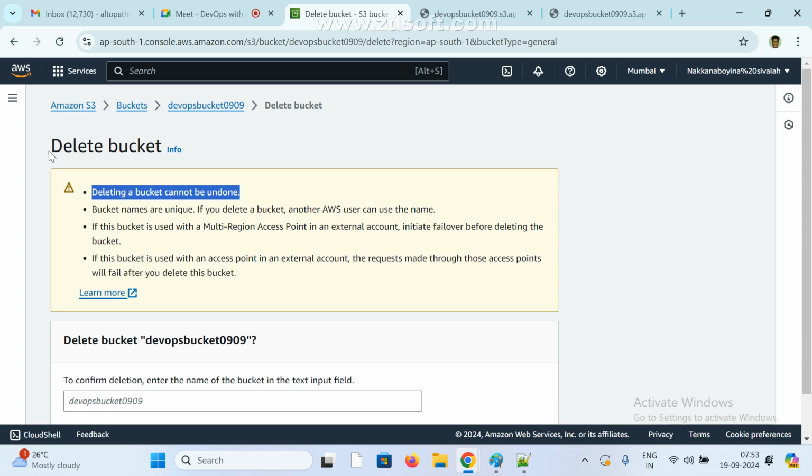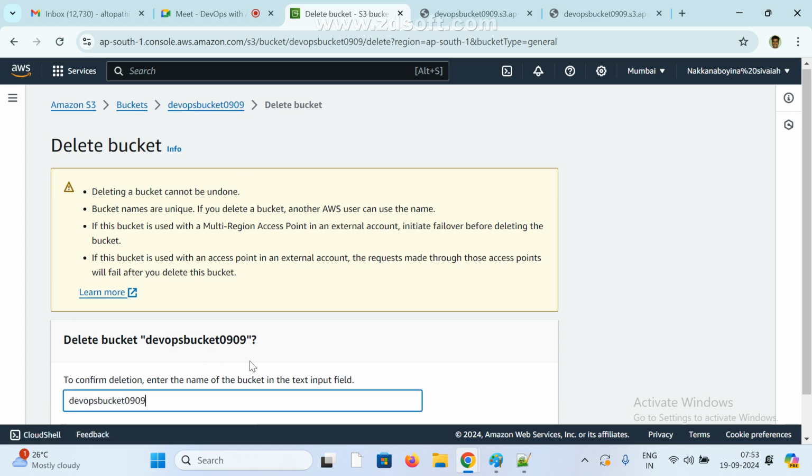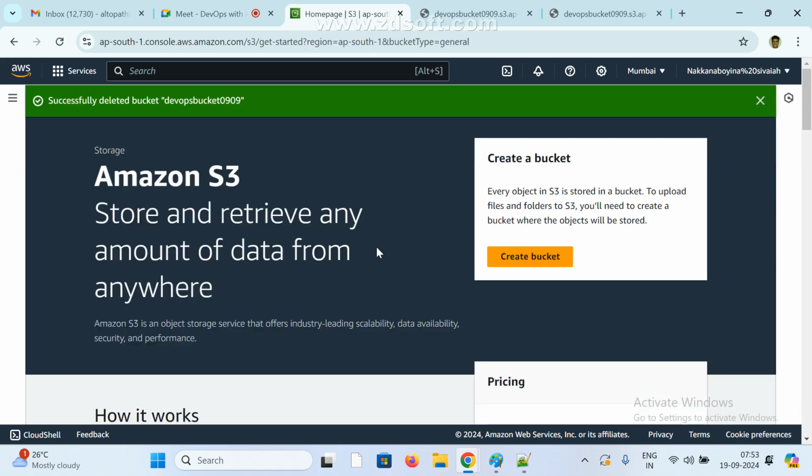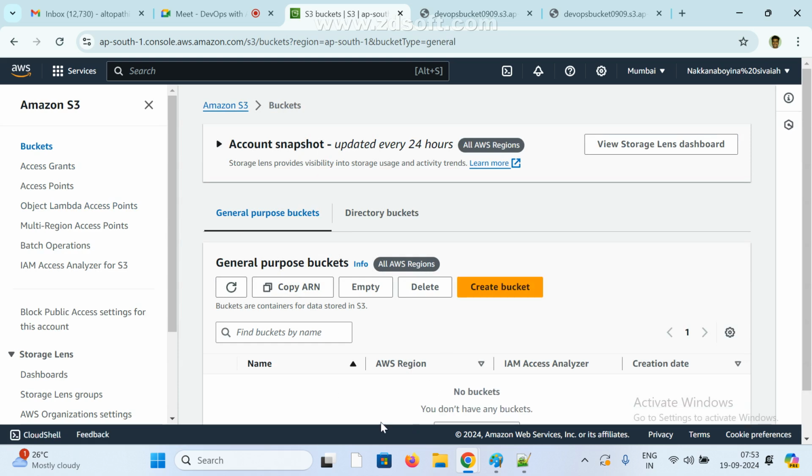Okay, now type the bucket name. What is the bucket name? My bucket name is this one, right? Copy this and just paste it. Now just delete the bucket. Now see here, right now I don't have any buckets.